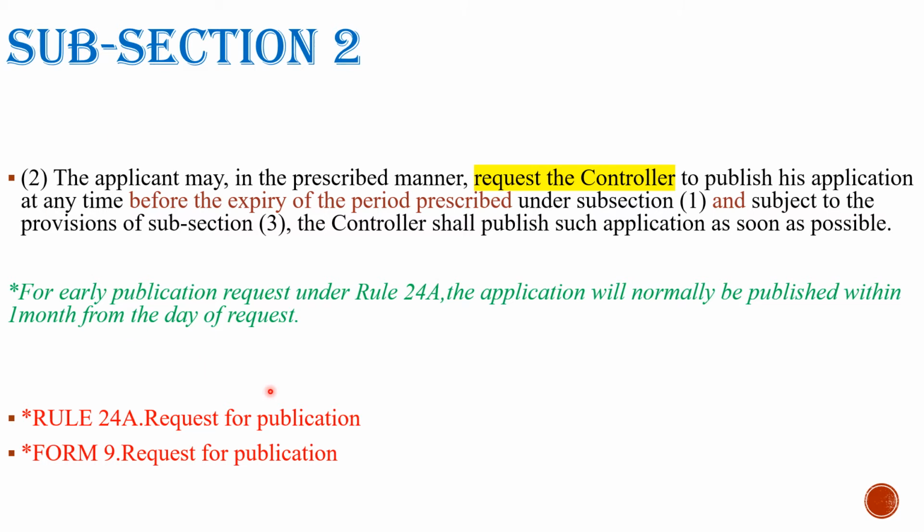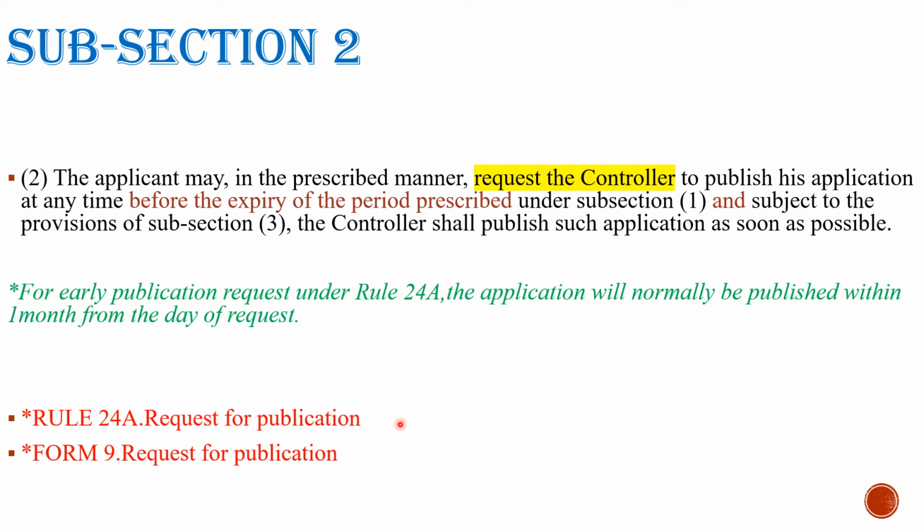So the relevant rule is rule 24A, whose title is request for publication, and the relevant form is form number 9. The title is request for publication. So you can see the similarity between this rule and this form. So you have to remember only one title, and this is applicable for both.